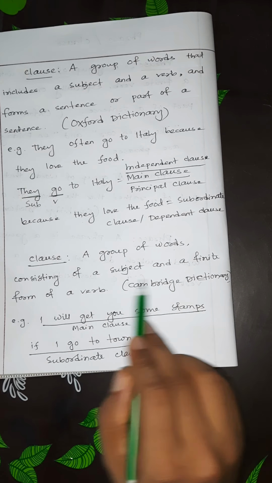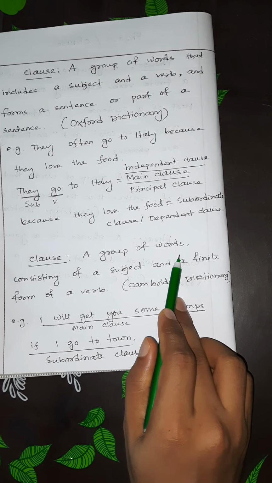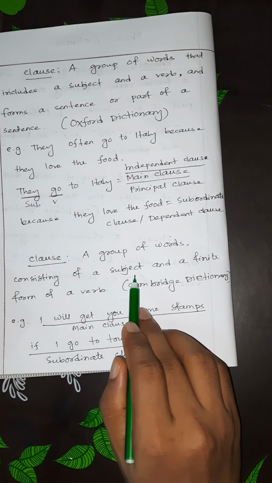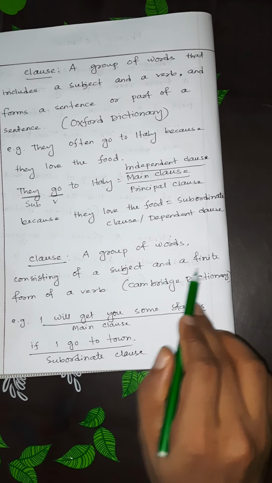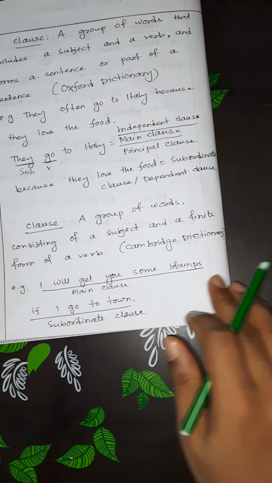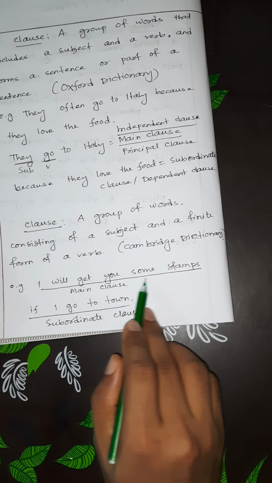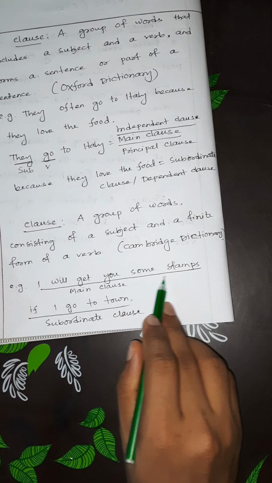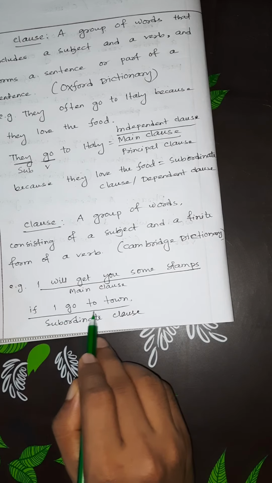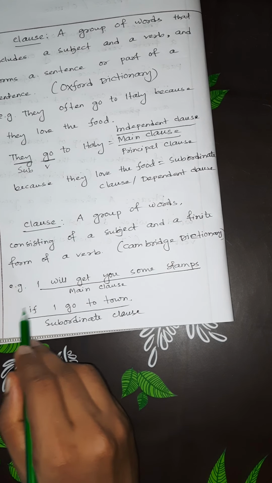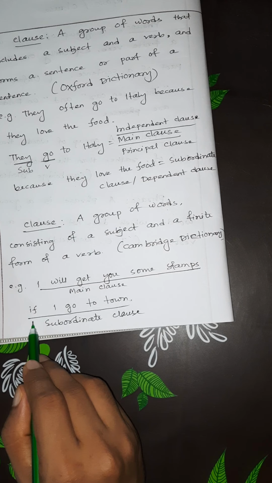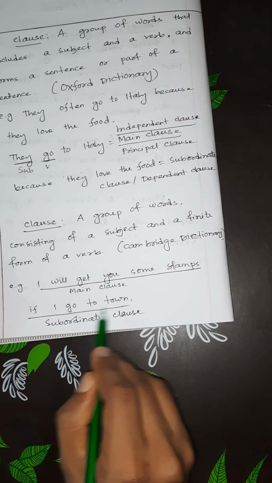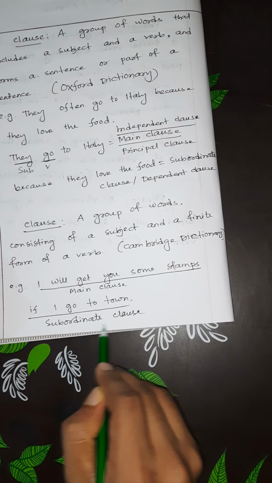That means according to Cambridge Dictionary, a clause is a group of words which must have a subject and a finite verb. For example, I will get you some stamps if I go to town. I will get you some stamps is the main clause. In if I go to town, if is the subordinating conjunction, and as it appears at the very beginning of this portion, this is known as a subordinate clause.